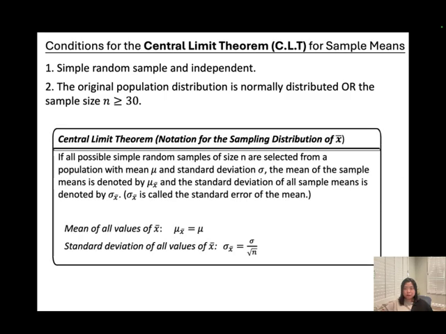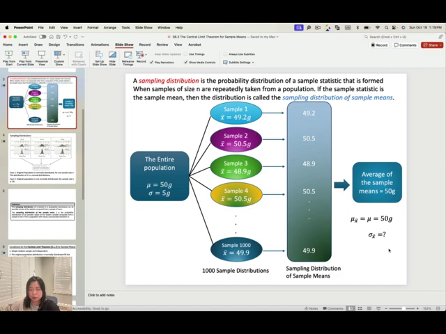Central limit theorem, you're going to see the notation. Remember this one? This is called the mean of the sample mean. It won't change, just like our cookies example. For the standard deviation of the sample means, you'll be using the population standard deviation divided by the square root of n.